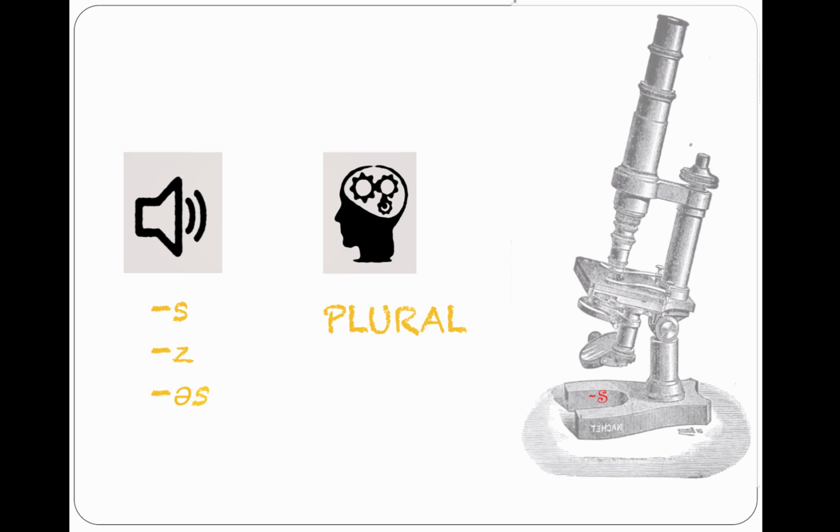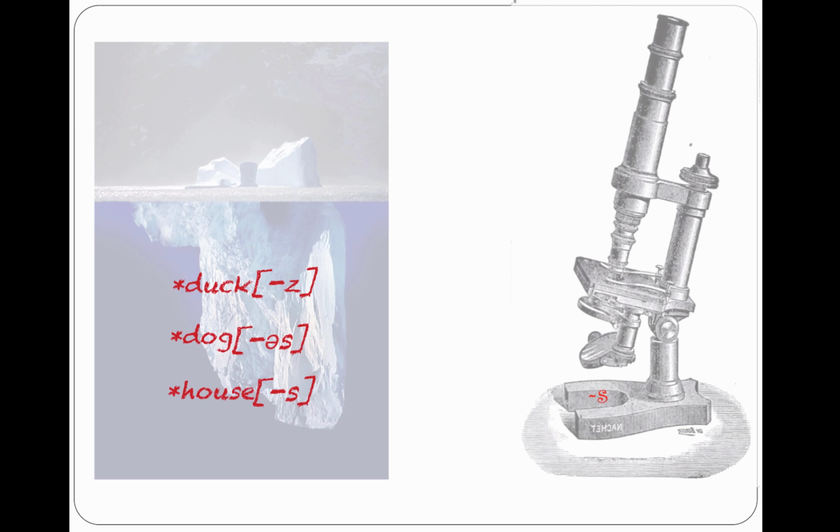Well, to answer this question, consider what you know about the use of these three morphemes. And here we're talking about our unconscious knowledge again. You couldn't say "ducks, dogs-es, house-s." You have to say it like this. So the three different ways of saying plural are in complementary distribution.